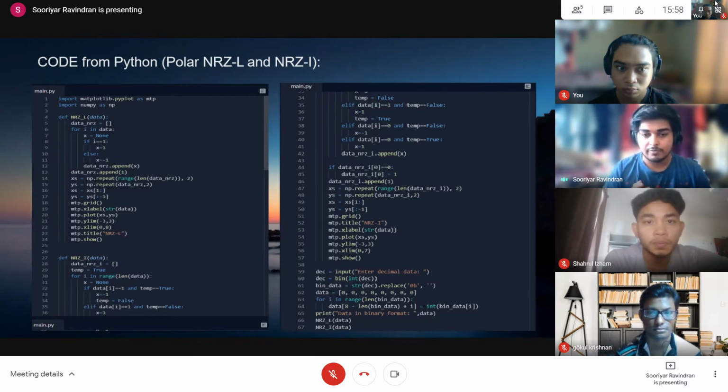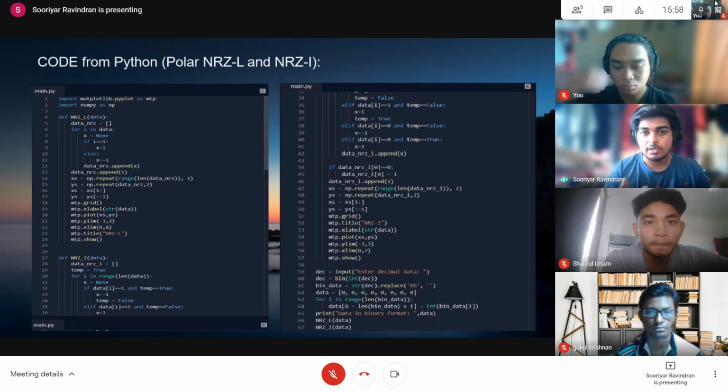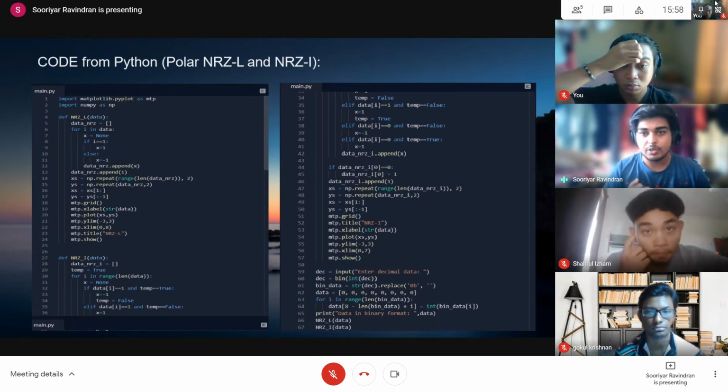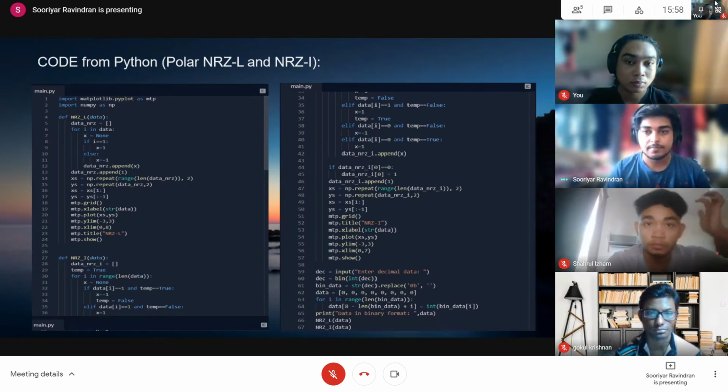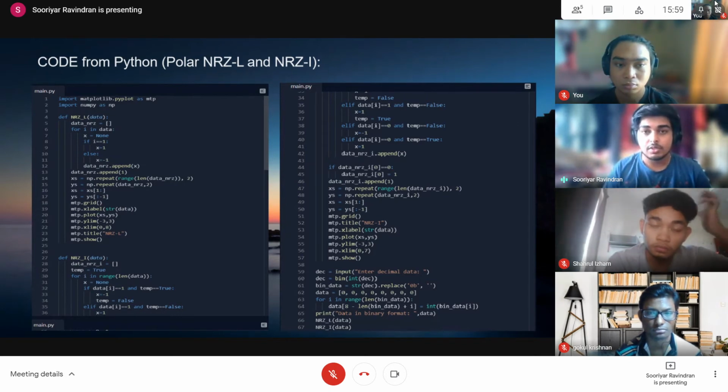And as I said before, the code from line 59 to 67 is a simple GUI to get the decimal value from the user, which will be converted into binary and used as data for both of the codes. The result will be shown later.